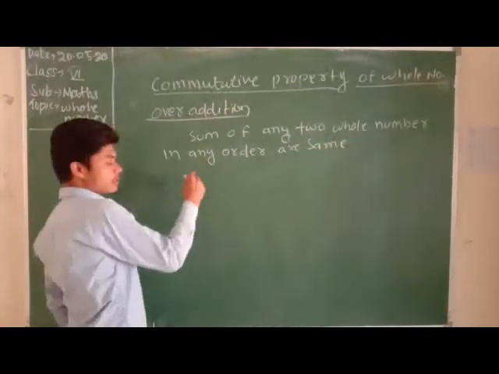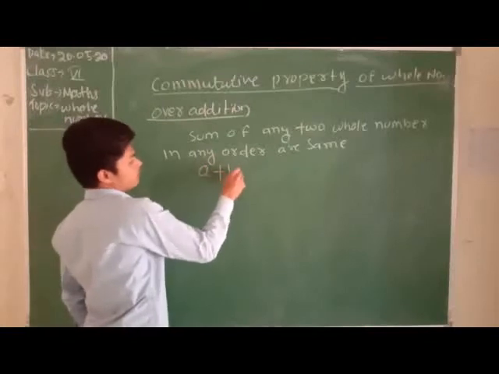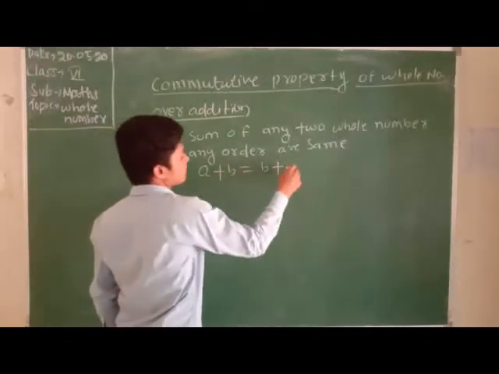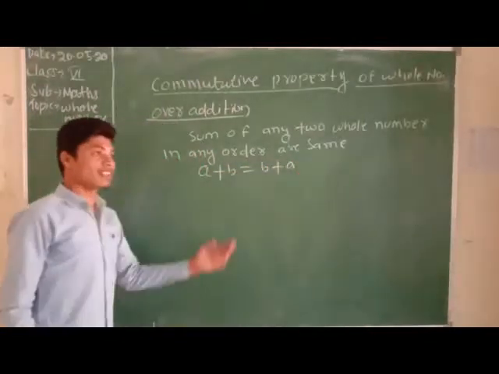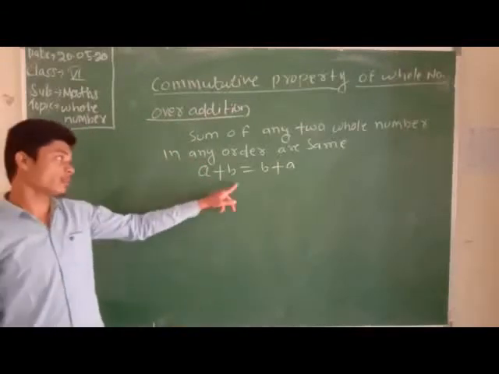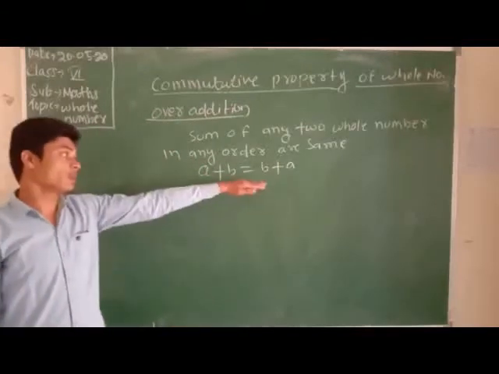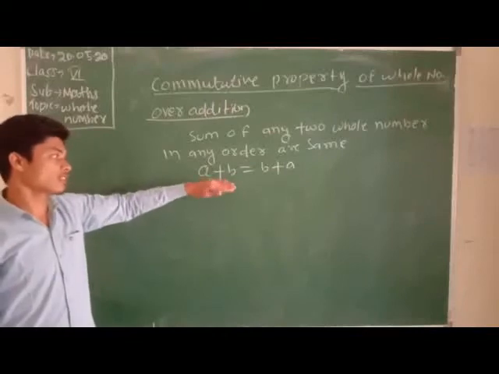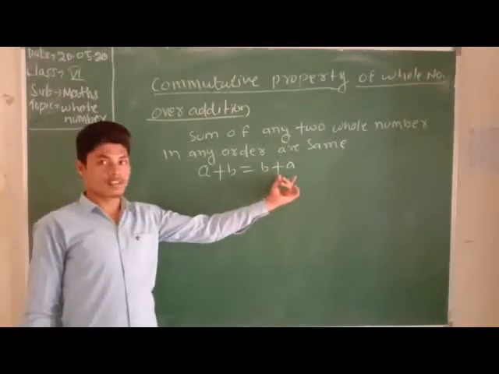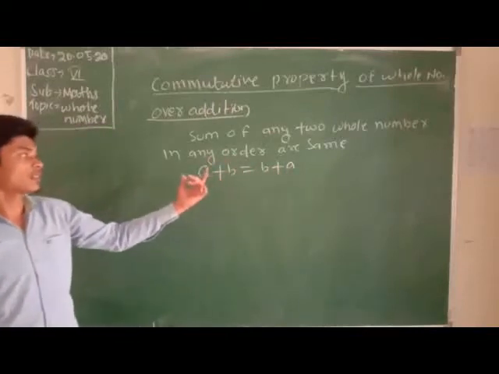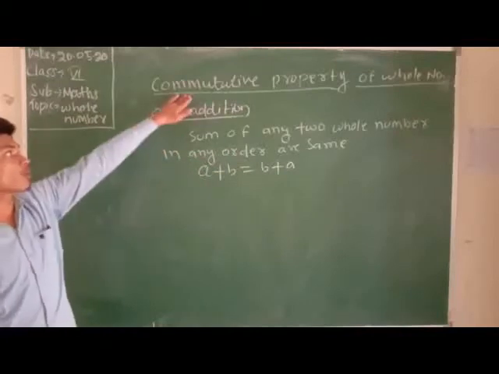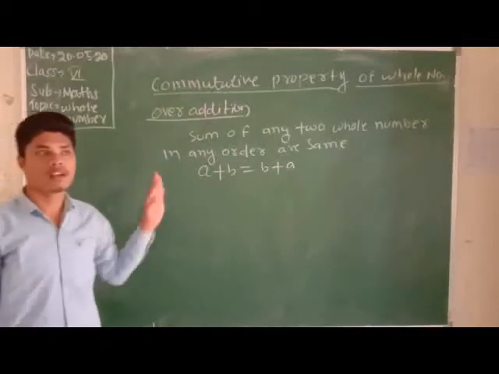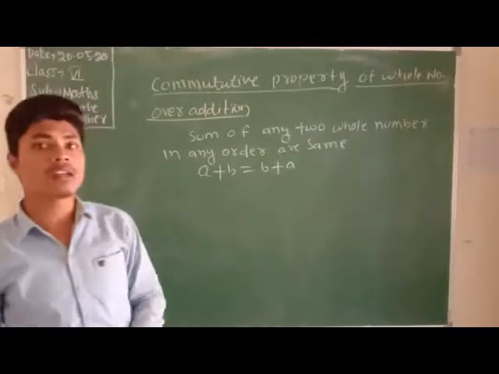That means if you write the term as a plus b equal to b plus a, the order is changed here. If both sides, this side called LHS and this RHS, come the same, then the commutative property of whole numbers over addition is true for whole numbers.